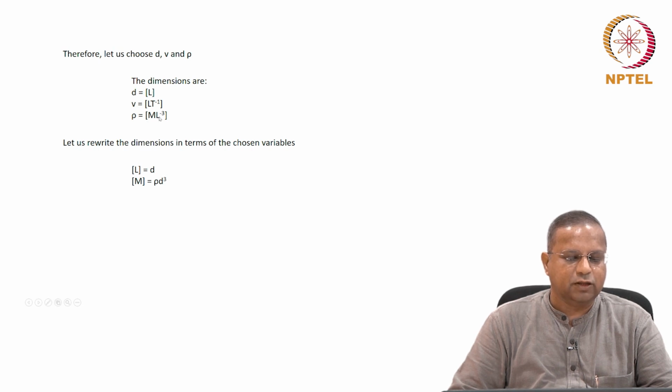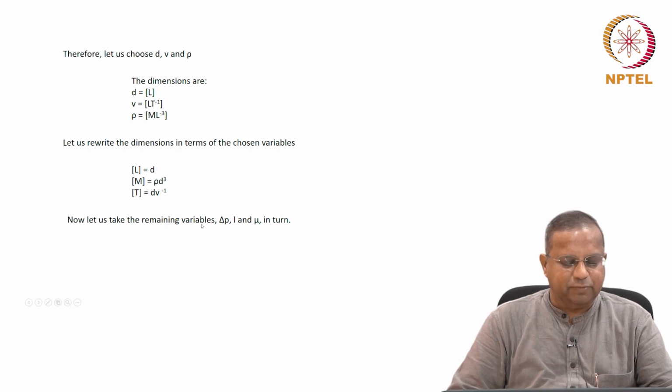This becomes L cubed, and with L power minus 3, that cancels out and it leaves back M. So M can be written as rho D cubed in terms of the chosen variables, and t can similarly be written as D V power minus 1. V power minus 1 would be L minus 1 t, and this one would be L. So L minus 1 would cancel out and t would remain. So you get t as D V power minus 1.